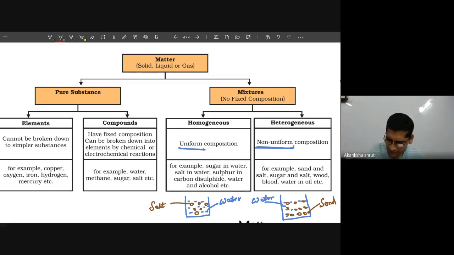This homogeneous mixture could be an alloy or a solution, which we will see. And non-uniform composition means a heterogeneous mixture, which is generally a suspension. The term suspension itself indicates that some bigger particle is suspended somewhere, and the other category is called colloidal solution.